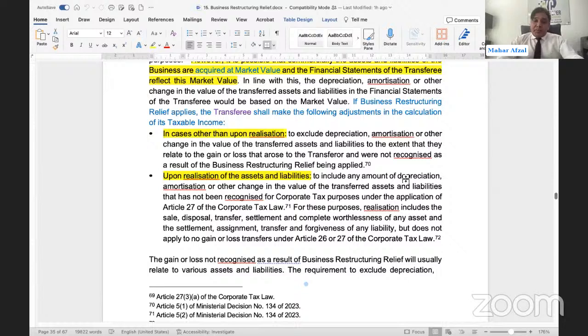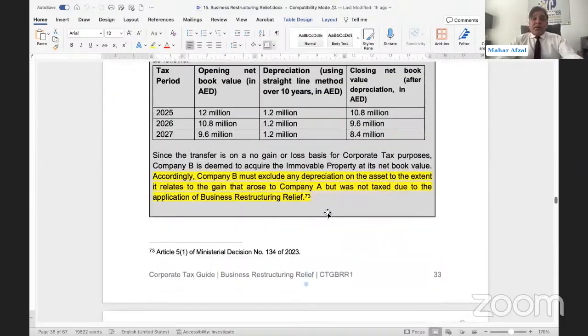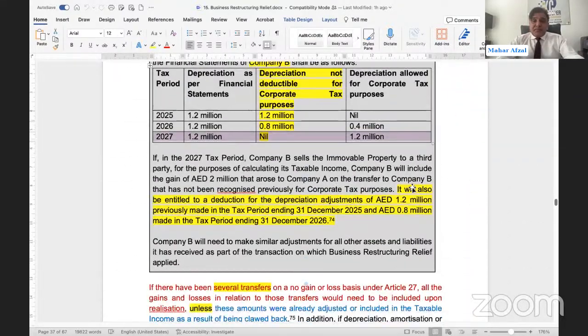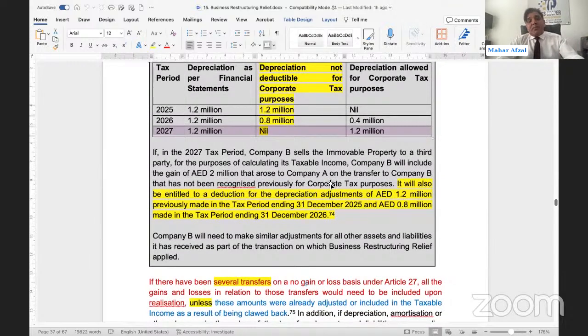To include any amount of depreciation, amortization, or other change in the value of the transferred asset and liability that has not been recognized for corporate tax purposes under the applicable rules, you need to adjust it back. Realization includes sale proceeds. Now, B will include the gain of 2 million. Then they will adjust 2 million depreciation. Then they need to adjust sale proceeds and book value.